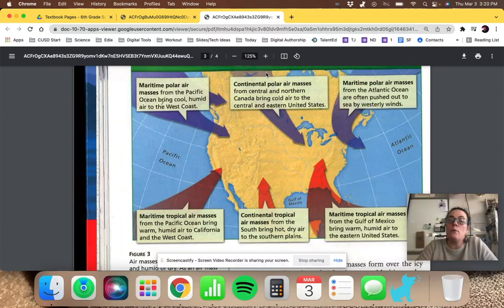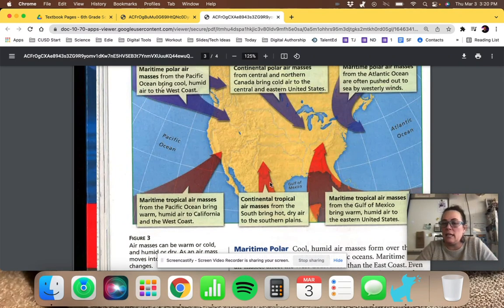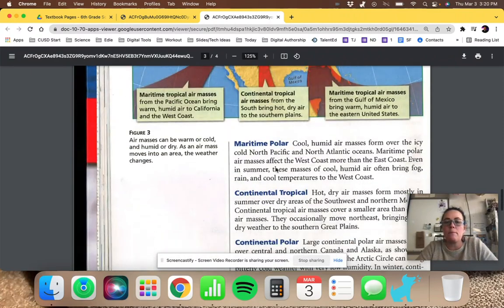In the middle here, though, both of these air masses are continental because they form over land, so they will be dry. And you guys have heard we had the polar vortex a few years ago. That cold, dry air was coming down from central and northern Canada to bring cold air to the central and eastern U.S. And then the continental tropical would be a dry air mass coming up from the south. So these go into like Arizona, places like that.